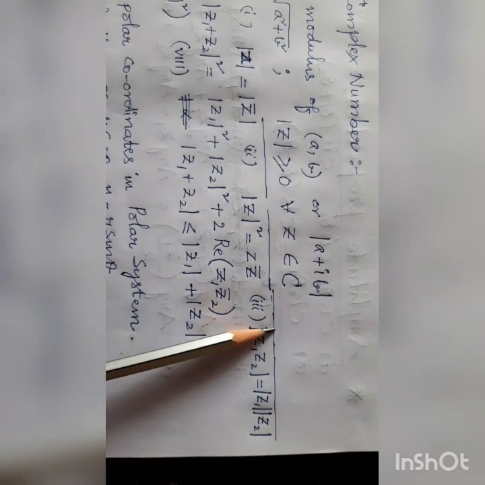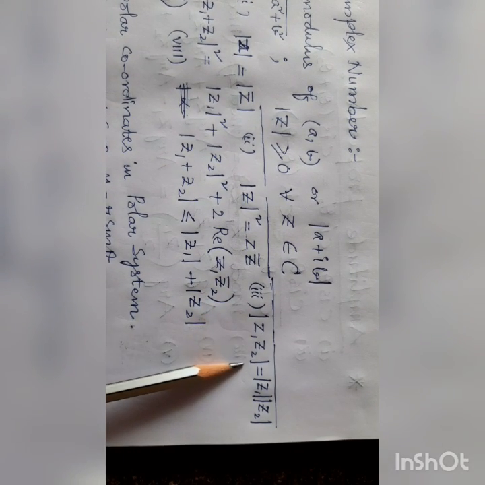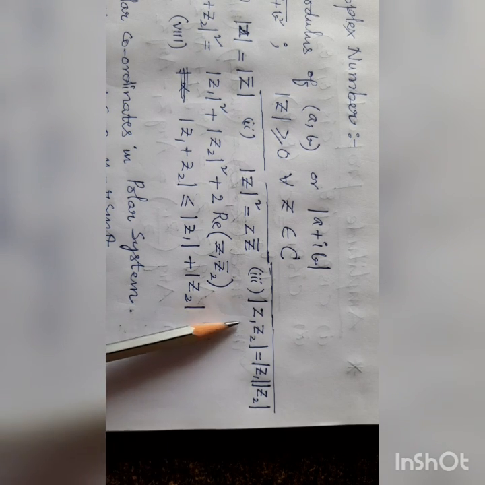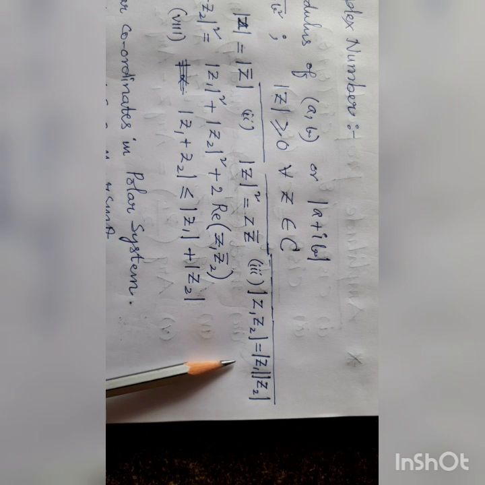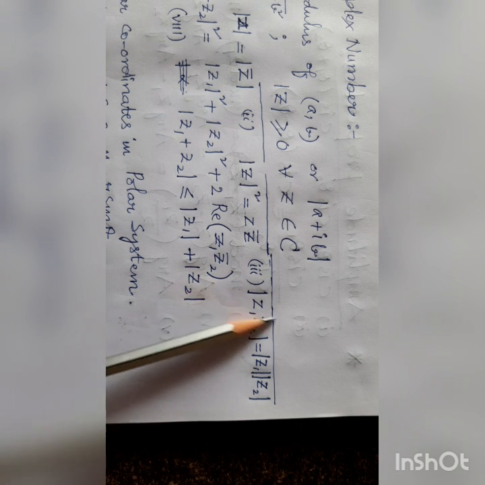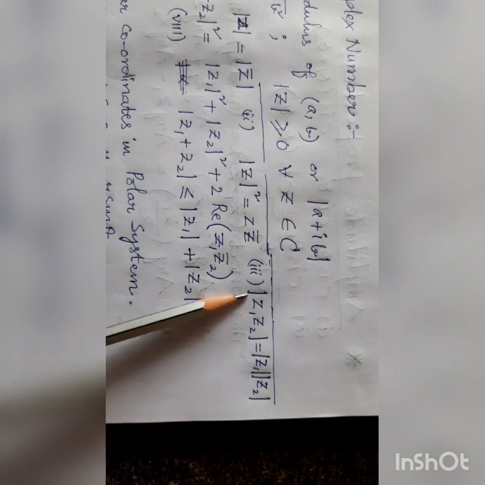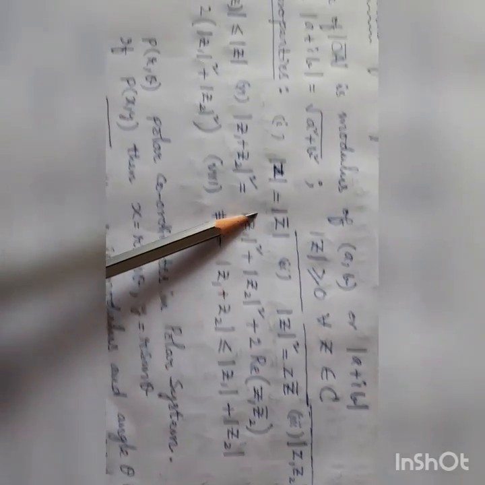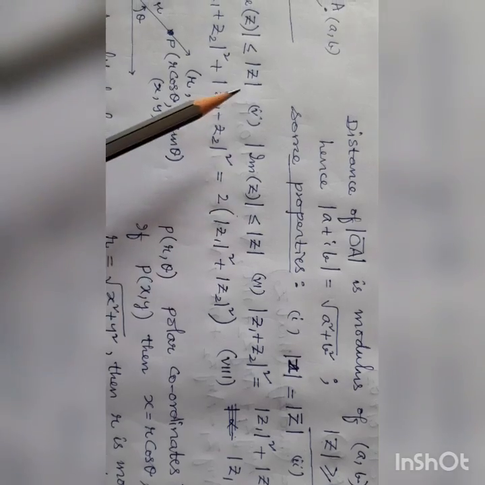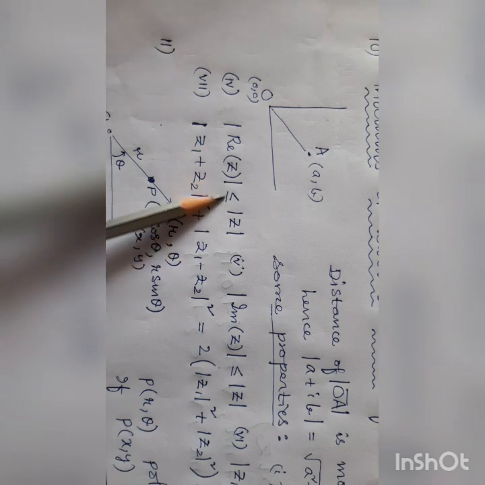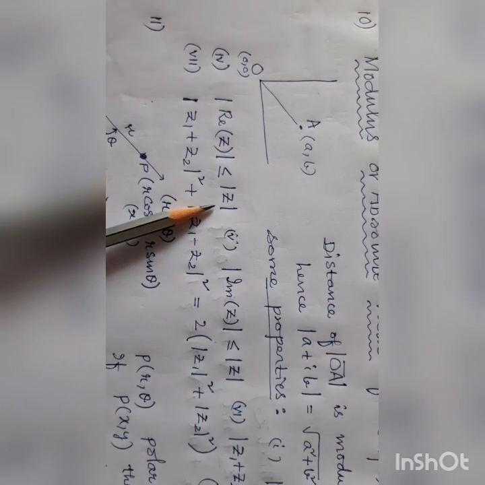Third subpoint, modulus z1 z2 equals modulus z1 into modulus z2. Modulus z1 z2 z3 and so on up to zn equals modulus z1, modulus z2, modulus z3, and so on, modulus zn. We can write this separately. Fourth one. Modulus of re of z is less than or equal to modulus z always.